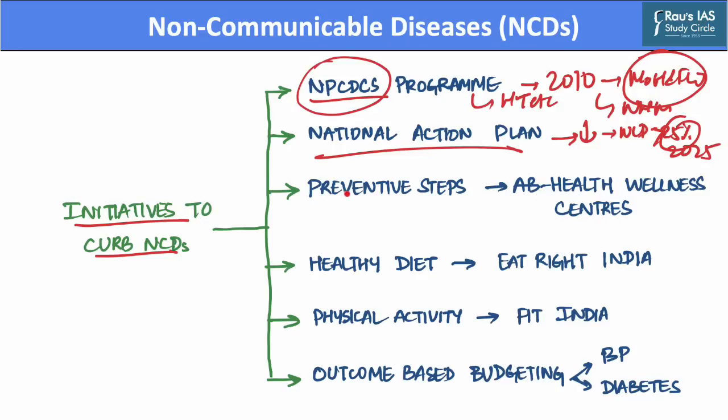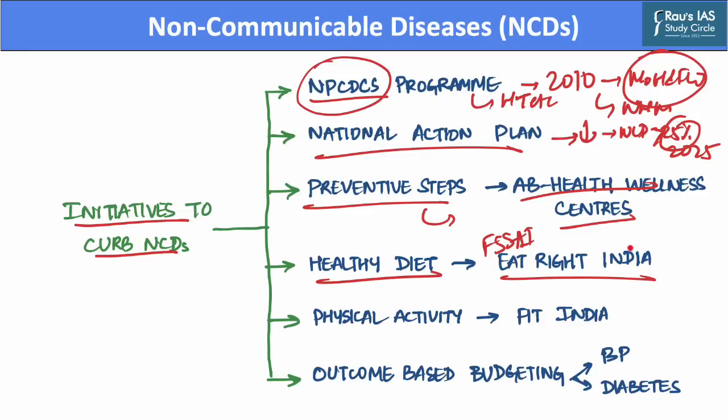Further, the government has also taken some preventive steps, and this aspect is covered under comprehensive primary healthcare through the Ayushman Bharat Health and Wellness Center scheme. This scheme promotes wellness activities and also ensures targeted communication at the community level. Further, the government is also favoring the use of a healthy diet in the country, as healthy eating is promoted by the Food Safety and Standards Authority of India through the Eat Right India movement. This movement will help people to develop a healthy dietary plan which will further reduce the chance of non-communicable diseases.